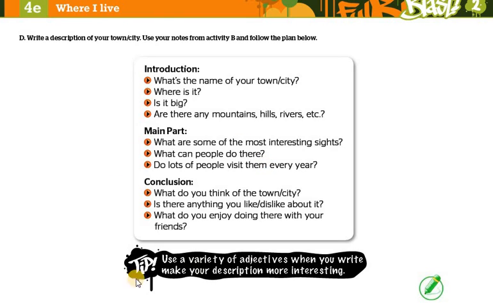We have a tip here. It's important to read. We have used a variety of adjectives. So basically when you are describing something, you use adjectives. Try to use a variety of adjectives, for example, beautiful, wonderful, big, small. Some adjectives like this so that you enrich your writing paper. When you write, make your description more interesting.